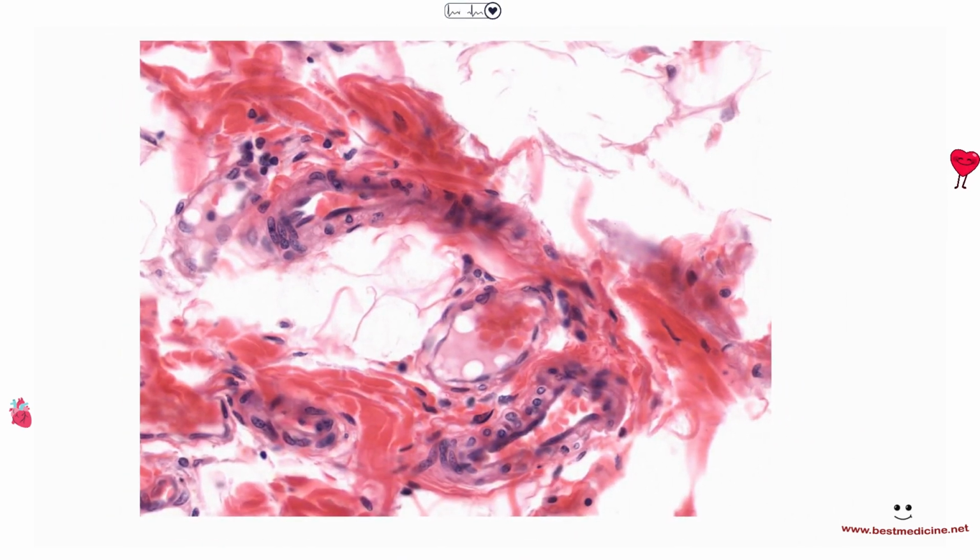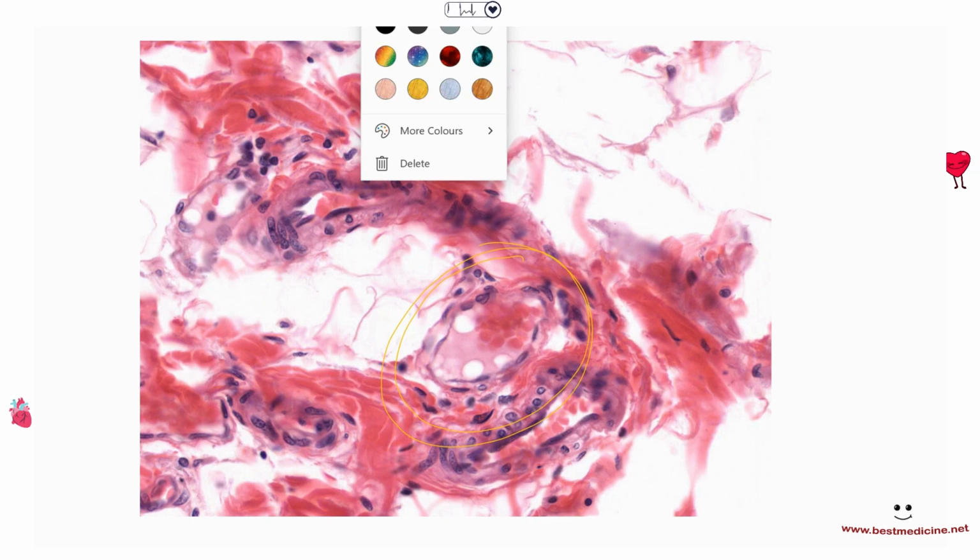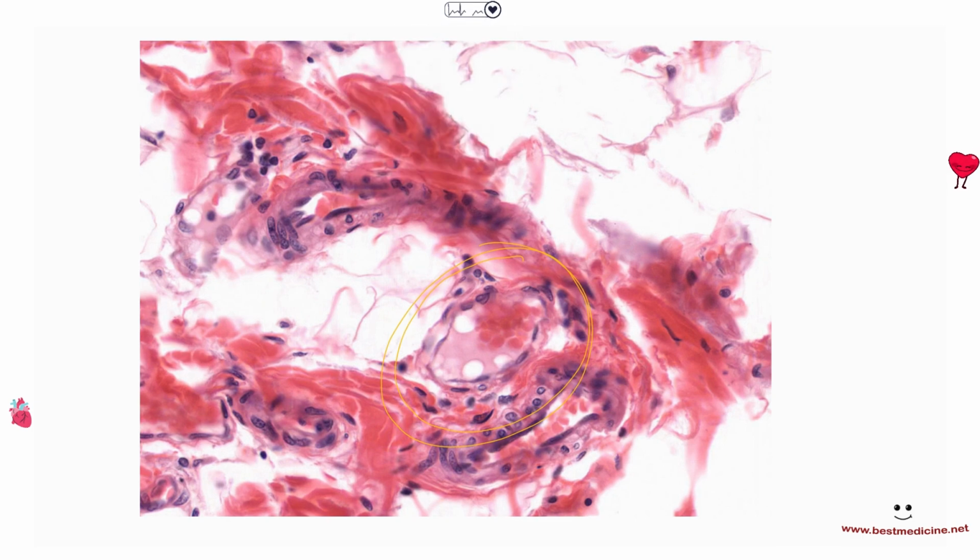Okay, so here is a capillary right here, if you can see it. So that's a capillary. Why is it a capillary? Because first of all, it's got these red blood cells, if you're able to notice them, and on top of this, it's got this one cell thick wall, right? It's just one cell thick wall. That is a capillary which contains these red blood cells.